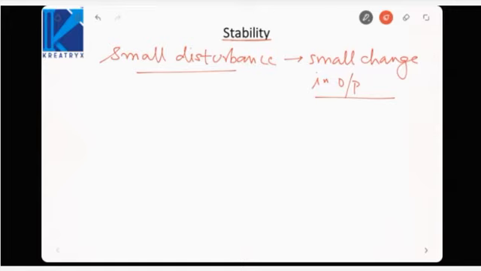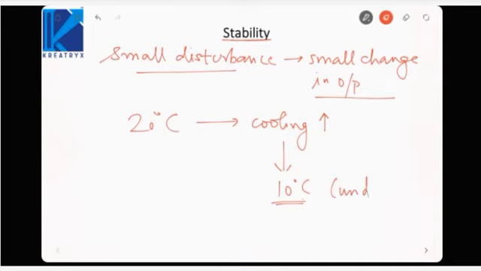Almost all control systems should always be stable. Otherwise, take the example of an air conditioner. If it is not stable, suppose you have set the temperature at 20 degrees centigrade, it will keep on cooling, and the temperature may go down to 10 degrees centigrade also, which is undesirable. That is, the response of the system will not be controlled. The response can reach any value, low or high. That will be the case in an unstable control system. So we always desire that our control system should be stable.